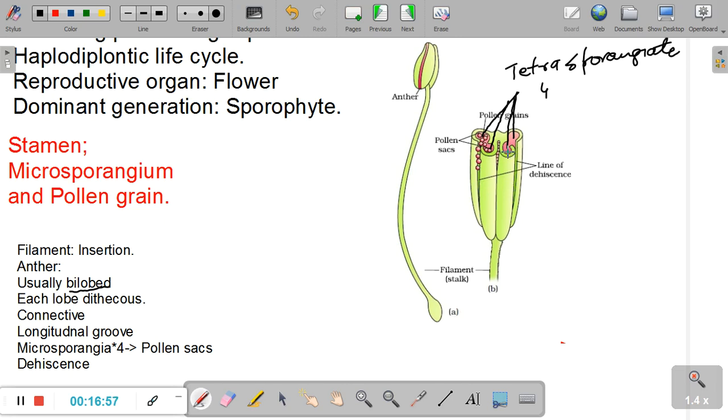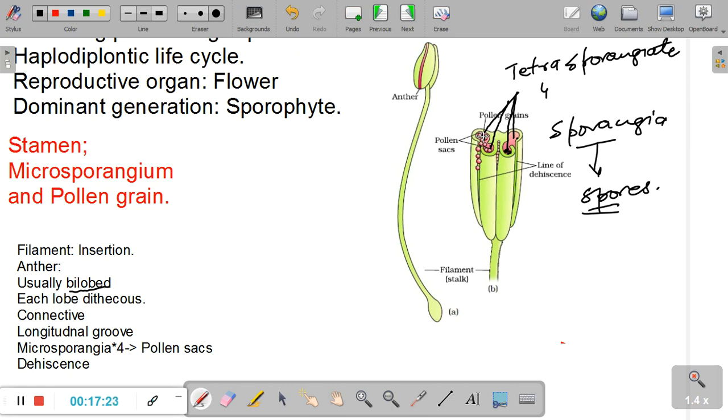Now what is sporangia? I've told you that these rooms are called sporangia, but sporangia actually means a place where spores will be formed. So inside of these sporangia, spores are formed. We are just getting closer to the idea of why the plant that we see is a sporophyte.